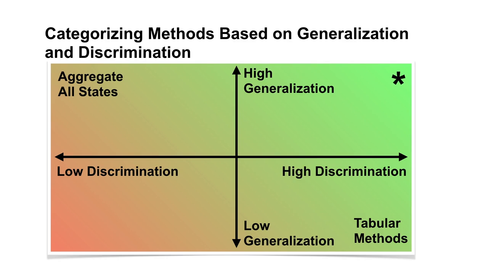What we would really like is a learning method that achieves good generalization and good discrimination. Such a method would generalize the learned values to similar states, allowing it to learn faster. But it could also discriminate between states, meaning with more data, the value function approximation can accurately represent the values. In practice, we are more likely to get a point here, where we trade off some level of discrimination for generalization. For example, we might combine similar states together and represent their values with one number.